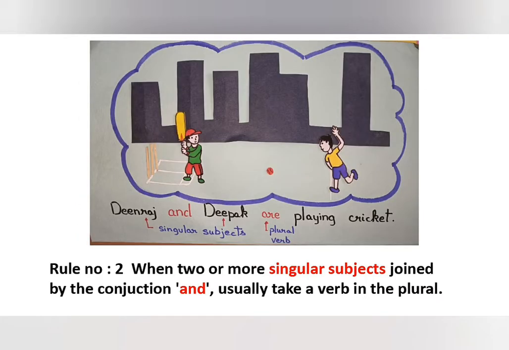Rule number 2. When two or more singular subjects are joined by the conjunction and, they usually take a verb in the plural. Example: Deen Raj and Deepak are playing cricket. Here, Deen Raj and Deepak are two people and they are joined by the conjunction and, hence we are giving it a plural verb.